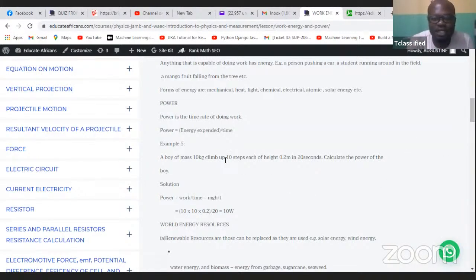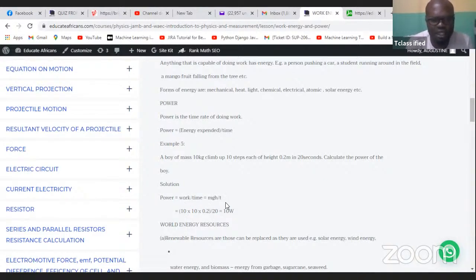So we're going to be taking an example. A body of mass 10 kg climbed up 10 steps each of height 0.2 meter in 2 seconds. Calculate the power of the boy. Okay. So power is equal to always work over time, and work is equal to what? mgh over t.